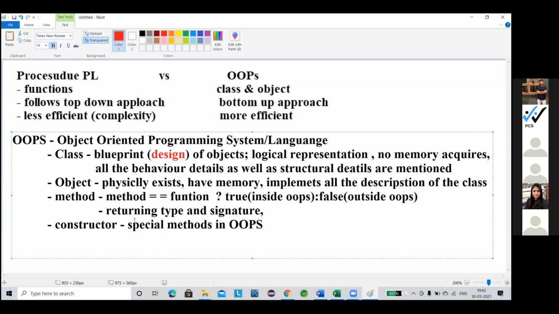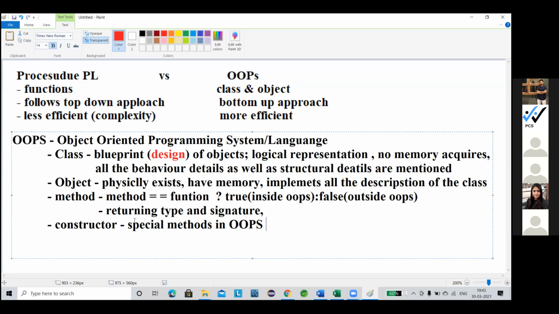So what are the characteristics of the constructor? Since it is a special method, it definitely has special functionality and special characteristics. It initializes objects. It is said that the constructor initializes the objects.